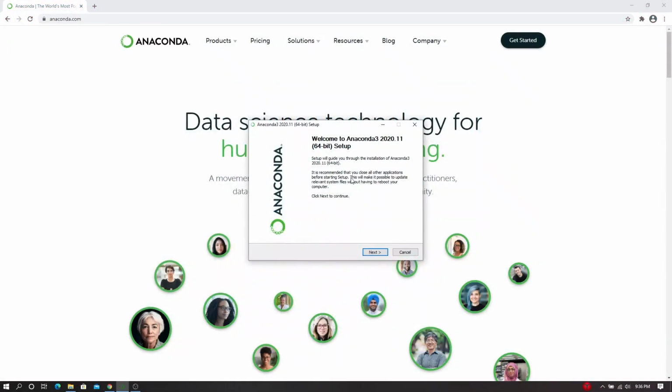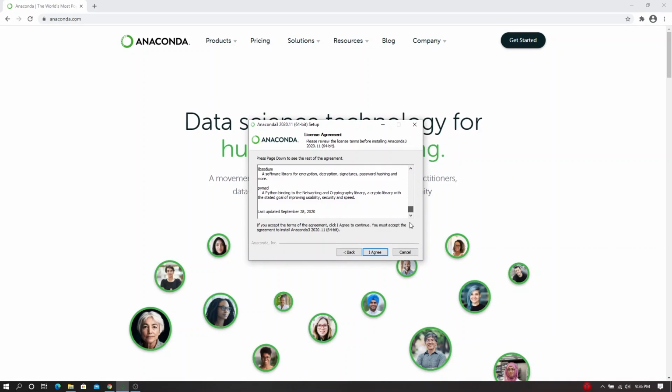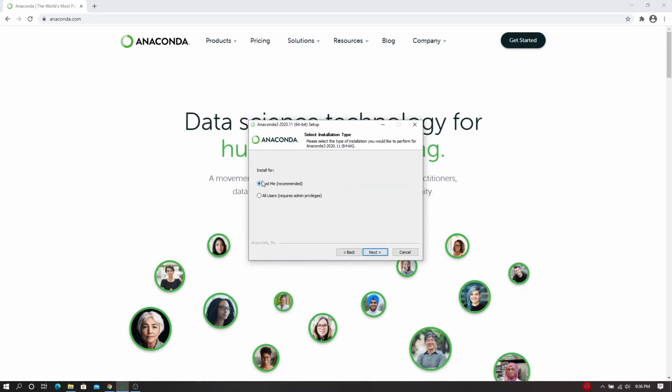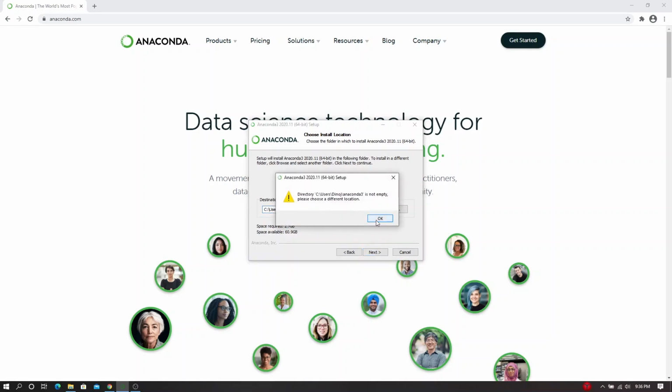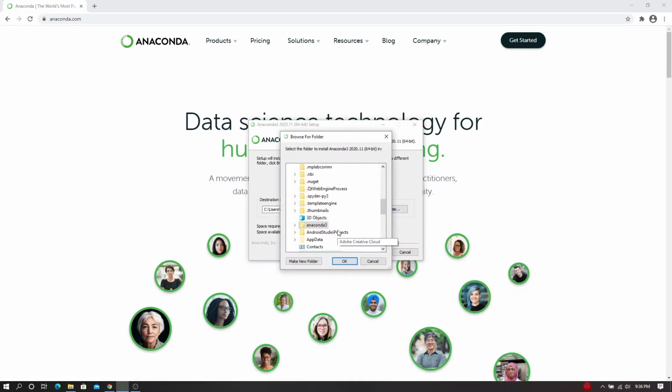So once you download the setup file, click and open it. This will be the installation wizard. First click next, click I agree, select just me, click next, choose the file path. Make sure there are no spaces in the file path. If it contains any spaces, you will get an error message. So make sure that there's no spaces. Click next. In my case, I have already installed it, so I have to choose a different path, but yours will be just fine.